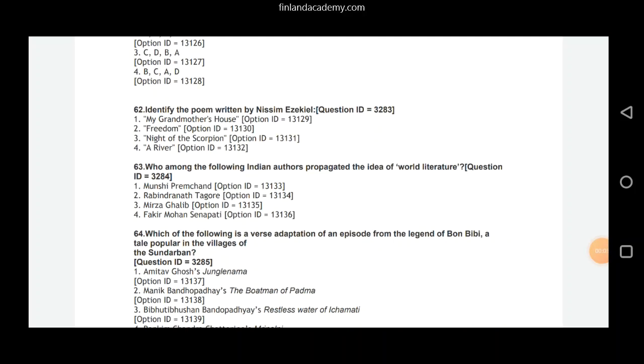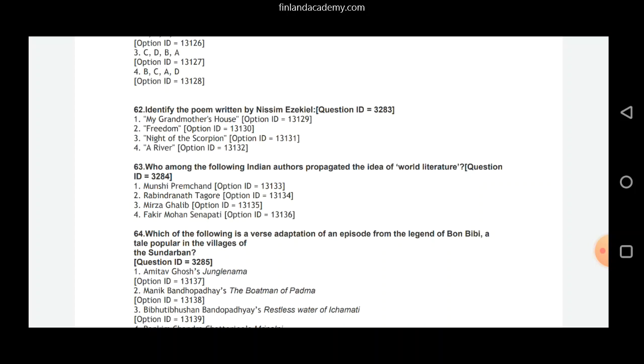Now we have question number 63. Who among the following Indian authors propagated the idea of world literature? Alright, so here Rabindranath Tagore wrote an essay called Vishwa Sahitya. Vishwa is world and Sahitya is literature. Vishwa Sahitya was the name of his work, where he explained the need to express human experiences and creativity.